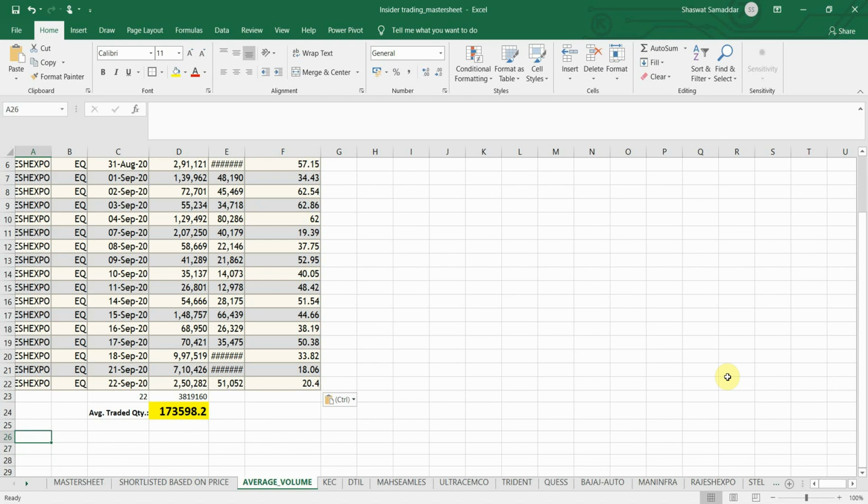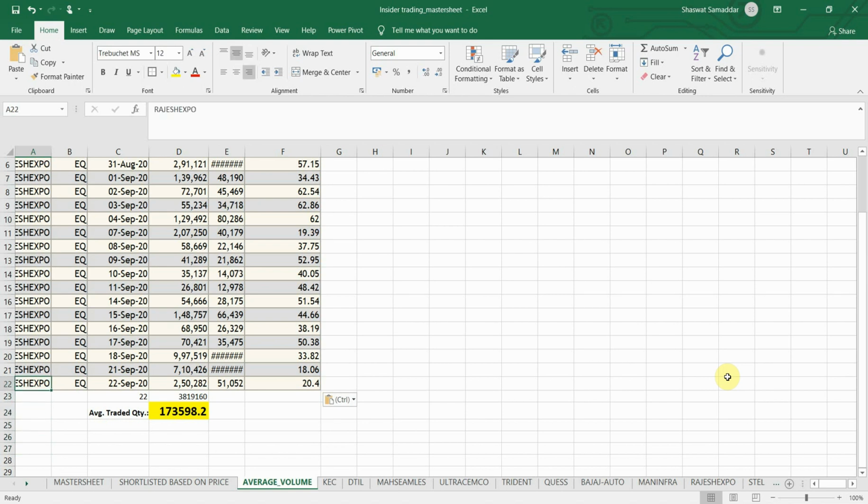As we have seen, in the case of Bajaj Auto, it came out to be somewhere around 10 lakhs, and in the case of Trident, it came out to be somewhere around 50 lakhs. So you can see the difference. I'm not saying that just because the average traded quantity is poor, the stock will perform poorly or is a poor selection, but it actually tells you about the risk.